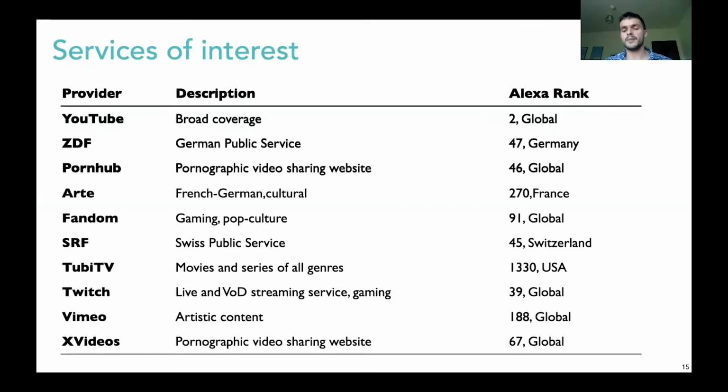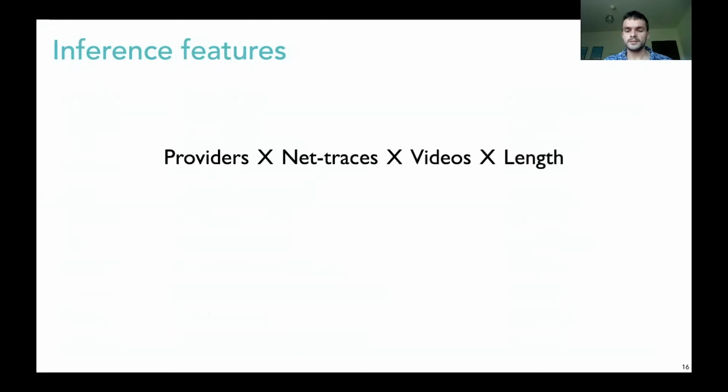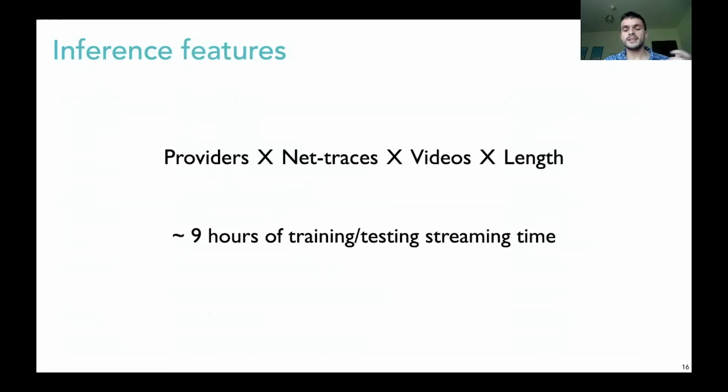Unfortunately, we had to leave out many commercial players like Netflix, Hulu, and Amazon Prime, as the terms of service agreements are very narrow and don't allow for automated training generation. We test these multiple providers across multiple network traces sampled from different trace collections used in past work, across multiple videos, and each provider with an experiment lasting several minutes of streaming. In total, we measure nearly 9 hours of video streaming for training and testing respectively.